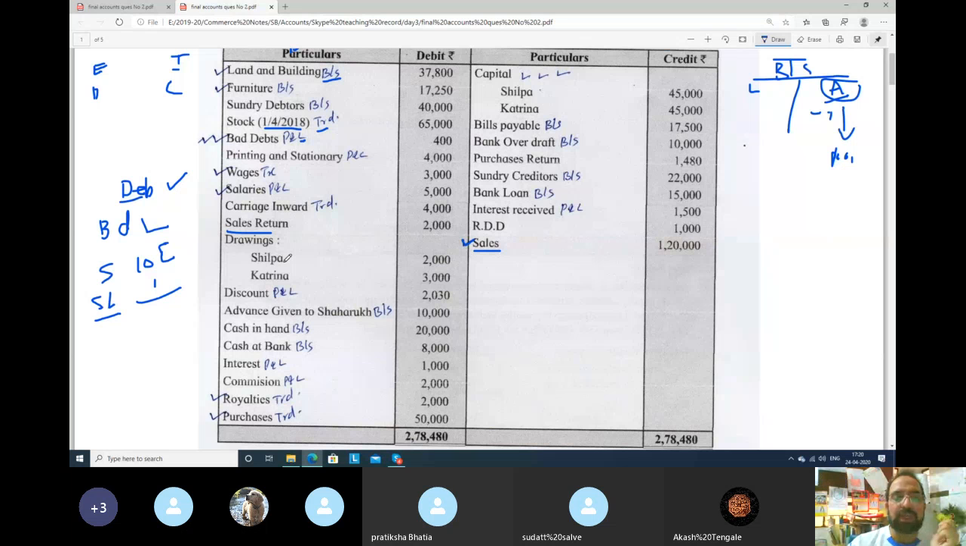Drawings. Shilpa's drawings means money or goods withdrawn from the business for personal use. So the goods or money Shilpa took out of the business is 2000 and what Katrina took out is 3000. So last year I explained to you guys, when there are drawings you have to deduct this from capital. Money will be minus from capital. So always when you see drawings, remember this rule as I am telling you for the entire year. Always make 3 ticks on the capital. So capital 1, 2 and 3.